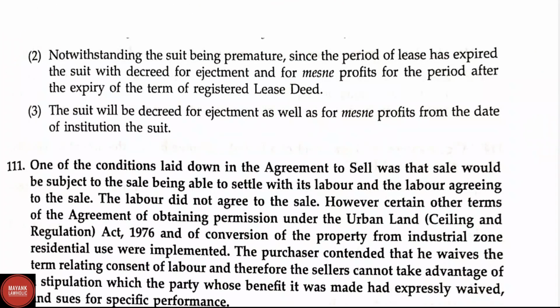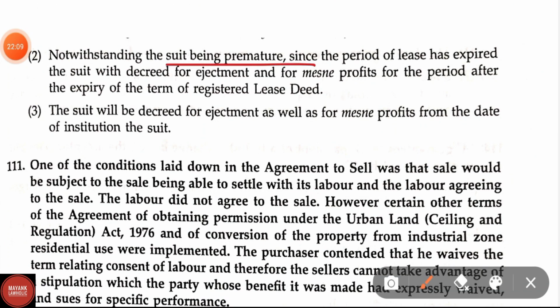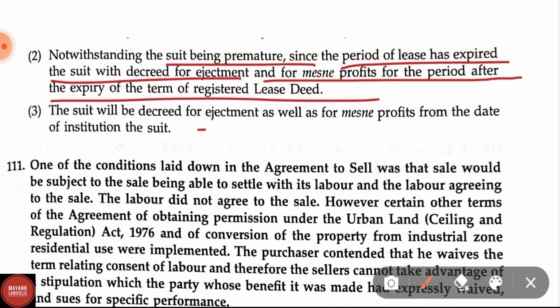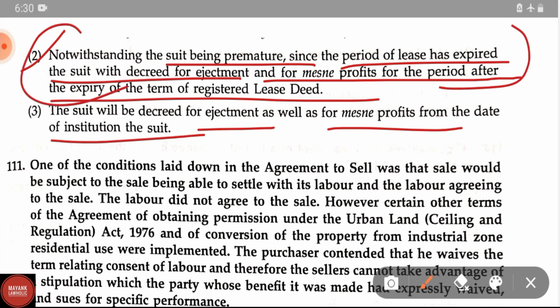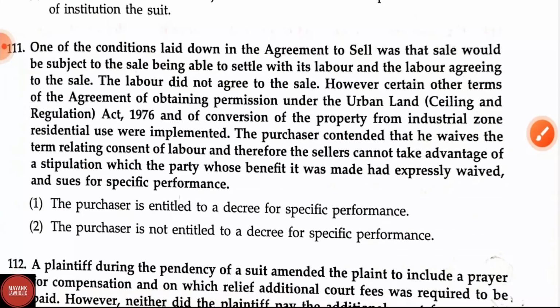And option 2: notwithstanding the suit being premature, since the period of lease has expired, the suit will be decreed for ejectment and for mesne profits for a period after the expiry of the term of the registered lease deed. And option 3: the suit will be decreed for ejectment as well as for mesne profits from the date of the institution of the suit. The correct answer is option 2, that is, notwithstanding the suit being premature, since the period of lease has expired, the suit will be decreed for ejectment and for mesne profits for the period after the expiry of the term of the registered lease deed. Now let us see question number 111.